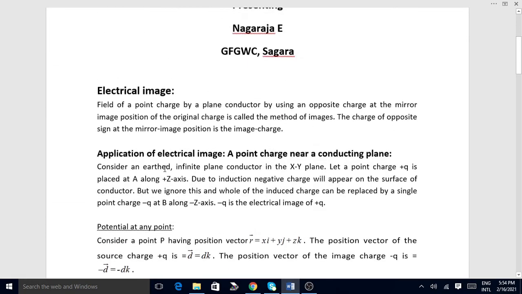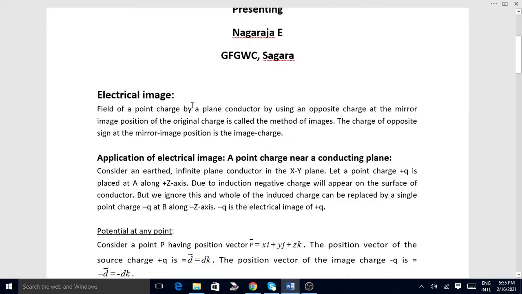So, electrical image: finding the field of a point charge near a plane conductor by using an opposite charge at the mirror image position of the original charge is called the method of images. The charge of opposite sign at the mirror image position is the image charge.